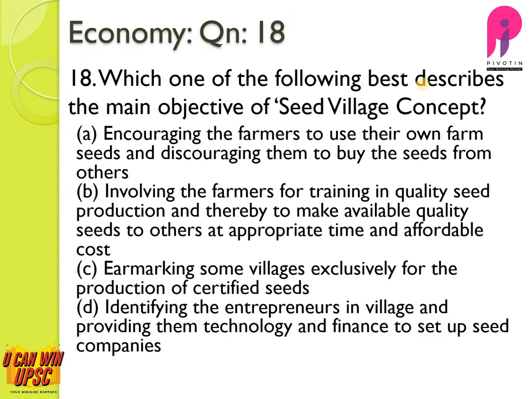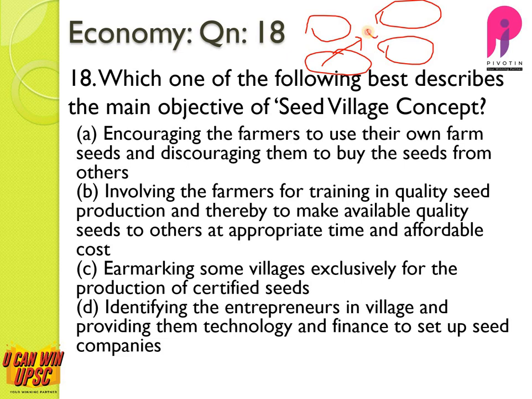Question number 18. Which of the following best describes the main objective of seed village concept? Actually, villages mainly depend on agriculture, and for quality agriculture, the seeds must be of very high quality. And who will the farmers in those villages depend on?